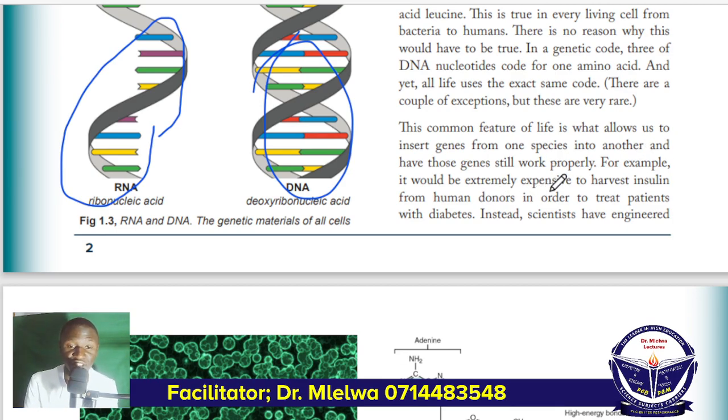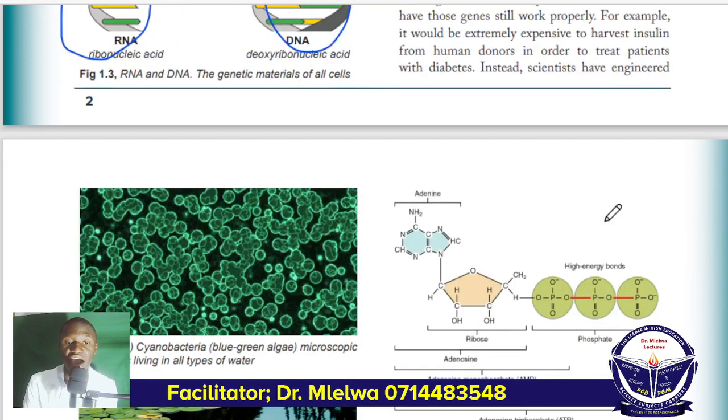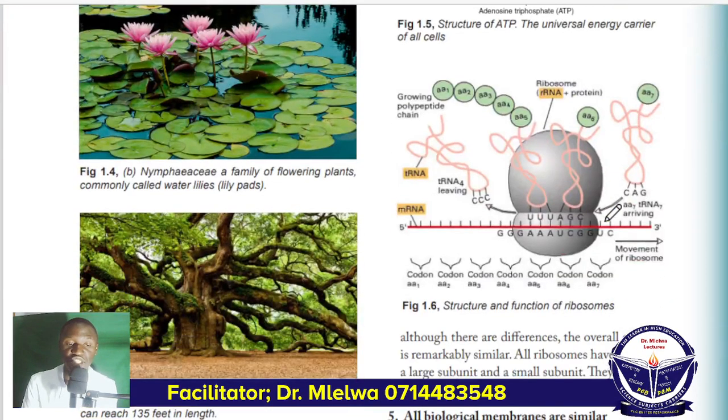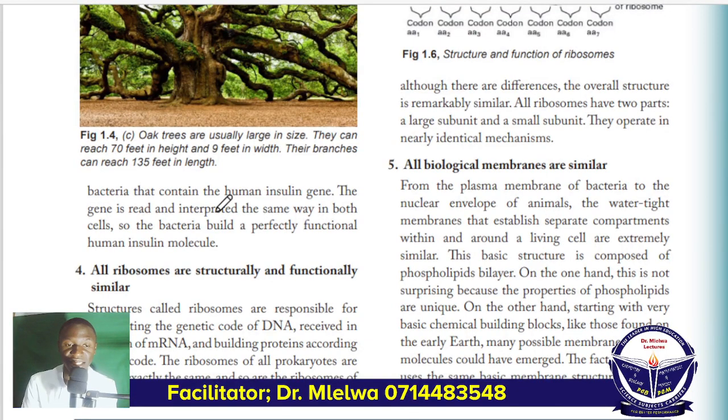For example, it would be extremely expensive to harvest insulin from human donor. Ingekuwa ni gharama sana kupata insulin kutoka kwa nani? Kwa binadamu, in order to treat patients with diabetes, kuweza kuwatibu wagonjwa wenye kisukari. Instead, scientists have engineered bacteria that contain human insulin gene. Wameengineer bacteria ambao wana human insulin gene.